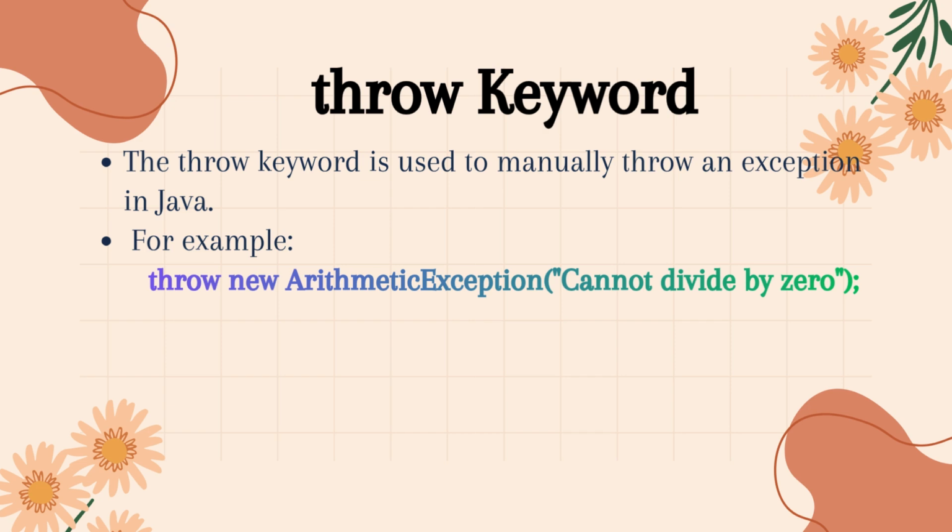4. Throw keyword. The throw keyword is used to manually throw an exception in Java. For example, we're using the throw keyword in Java. The throw keyword is used to manually create and throw an exception. Here, we're throwing a new arithmetic exception with the message, cannot divide by 0. That means whenever this line runs, Java will immediately stop the normal flow of the program and jump to the nearest catch block that can handle this exception.